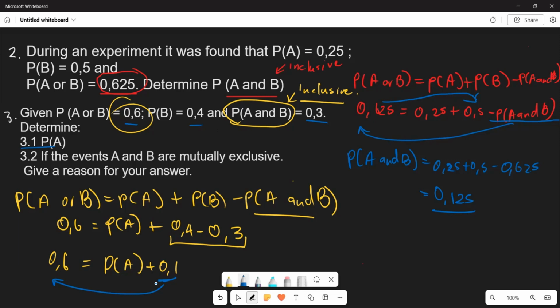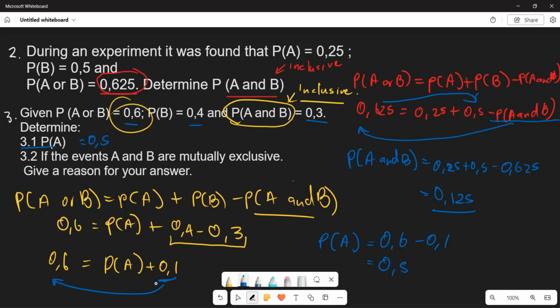And when you do so, your probability of A is going to be given by 0.6 subtract 0.1. And then the probability of A is going to be given by 0.5, right? So your answer here is going to be 0.5.